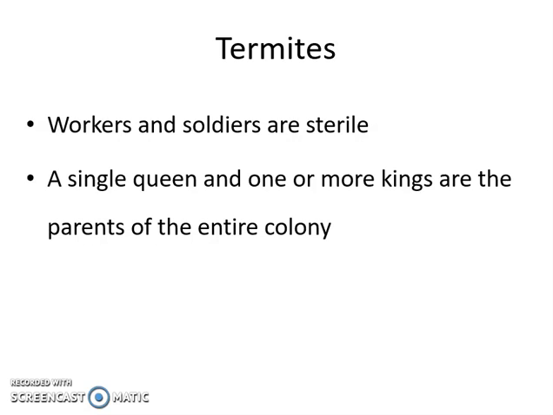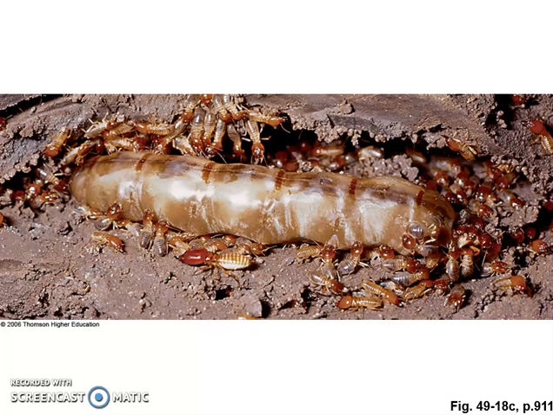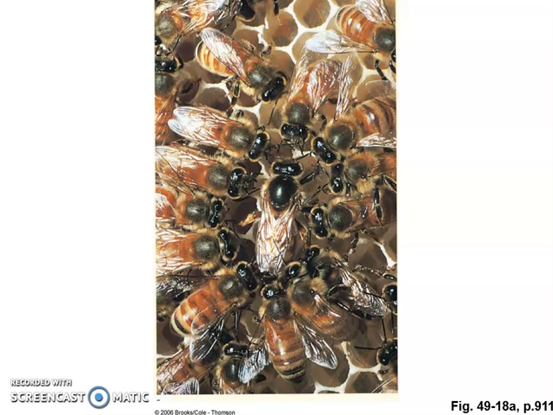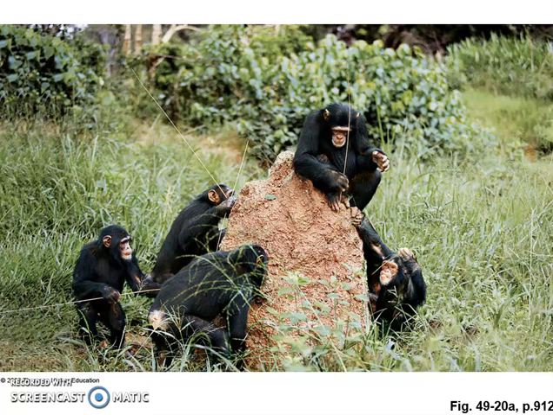So it's kind of weird that we see some different governments that control people, and we also see this with actual biology, with real life. And so bees are very much an example of this also, where you have those worker bees, which are typically females. You have the single queen, which is the mother. And then you also, at certain times, might have males that are going to reproduce or help out. So very unique when we look at some of those types of situations where you have the colonial interactions.